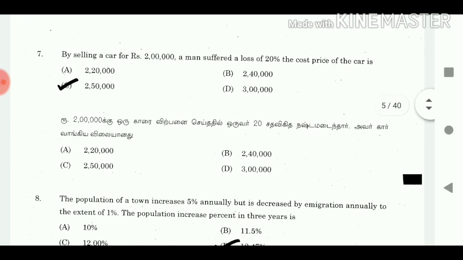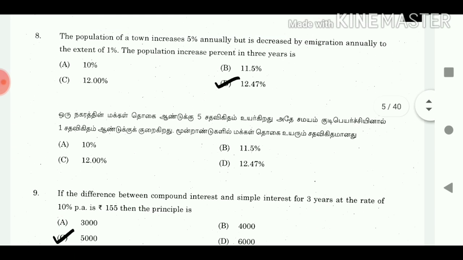7. By selling a car for rupees 2 lakh, a man suffered a loss of 20%. The cost price of the car is answer 2,50,000. 8. The population of a town increases 5% annually but is decreased by emigration annually to the extent of 1%. The population increase percent in 3 years is answer 12.47%.